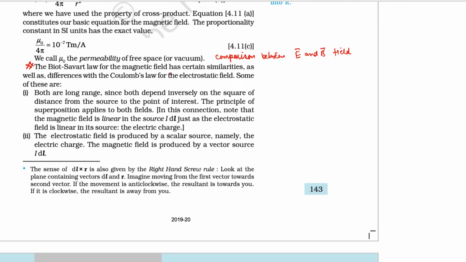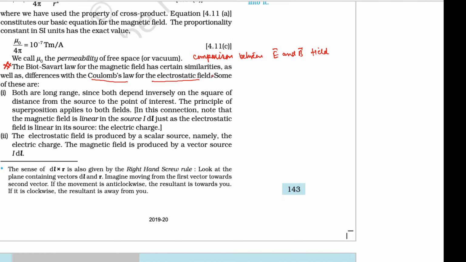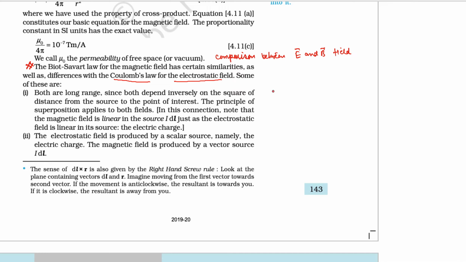Biot-Savart's law for the magnetic field has certain similarities as well as differences with Coulomb's law for the electrostatic field. Okay, so we have enough space for the discussion also. But you have already studied this. वहाँ से हम शुरू करते हैं. Number one,